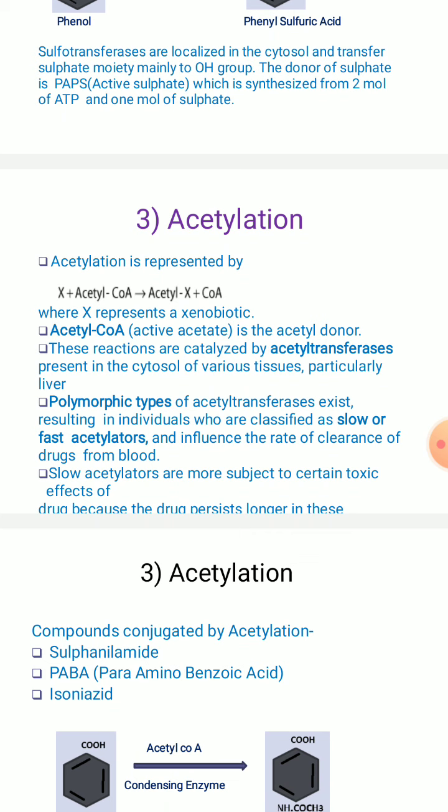Here X represents the xenobiotic compound or the foreign substance or the drug, any drug, carcinogens, plus coenzyme A will be released, right? So the xenobiotic compound is conjugated with this acetyl molecule, and coenzyme A will be released back, right?